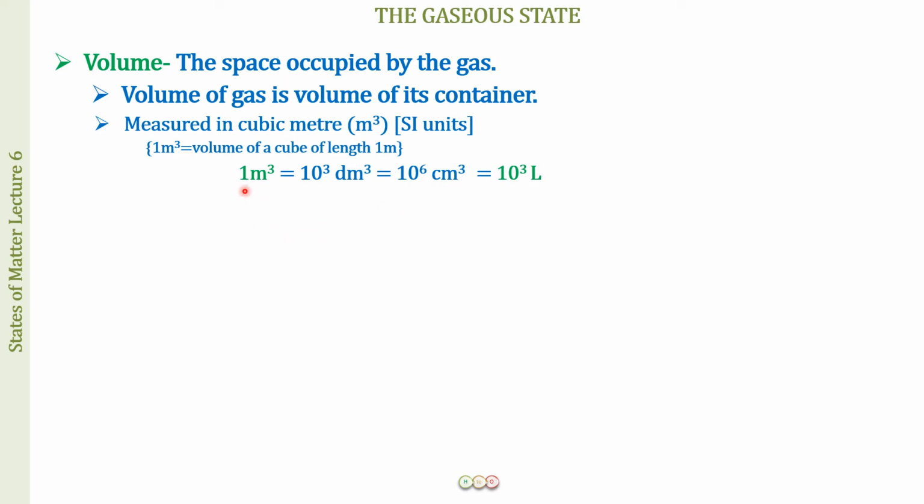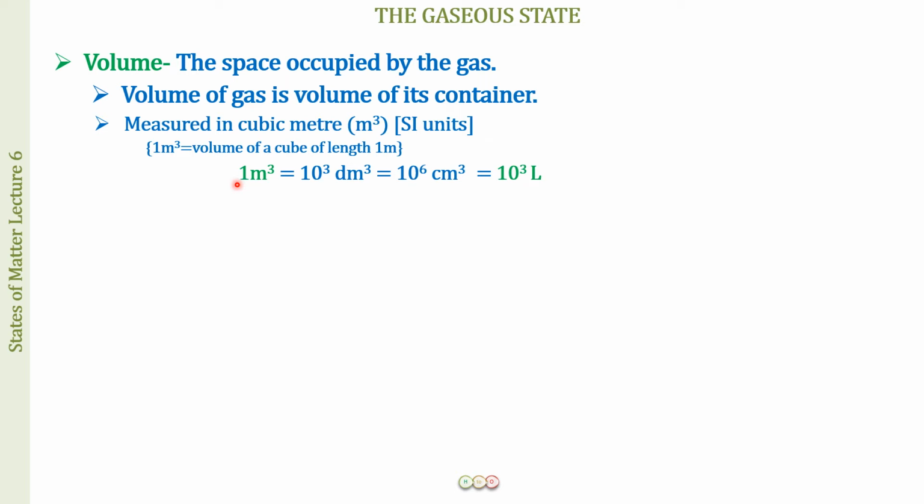So 1 meter cube becomes 10 power 6 centimeter cube, and this is also equal to 10 to the power 3 liter. Now this is something that is going to be very important, the relationship between meter cube and liter. These are the things which are generally asked in your questions. You will be given the volume in liter and you have to express your answer in meter cube or decimeter cube. So these are the relations which are going to be very important.